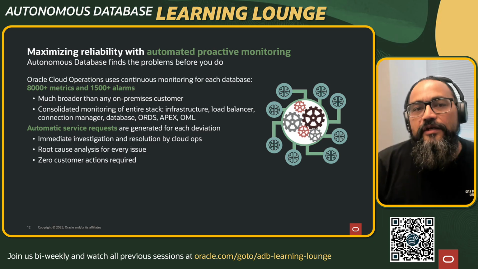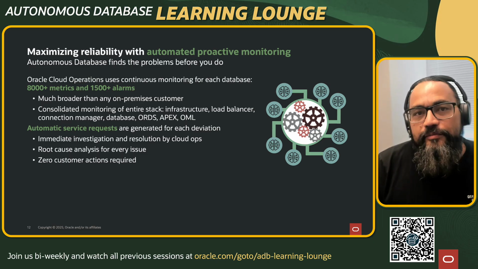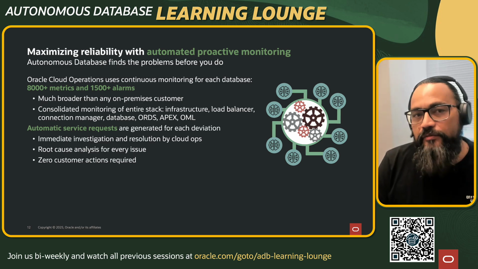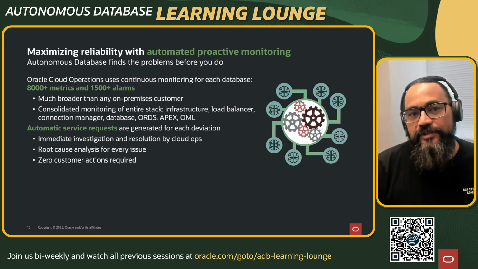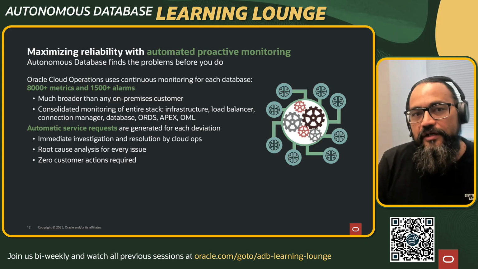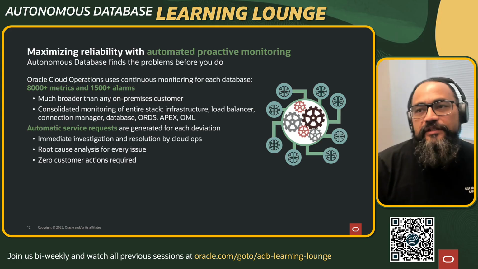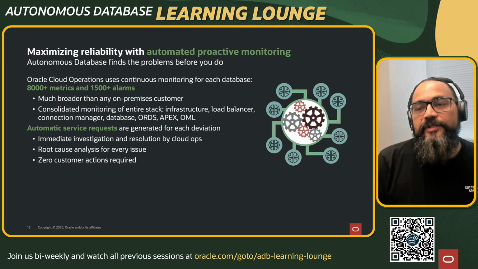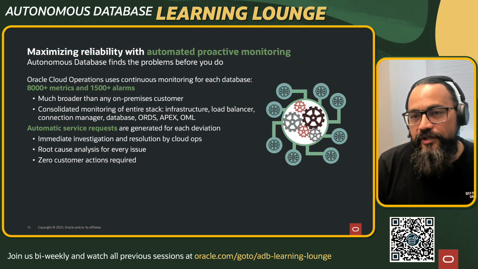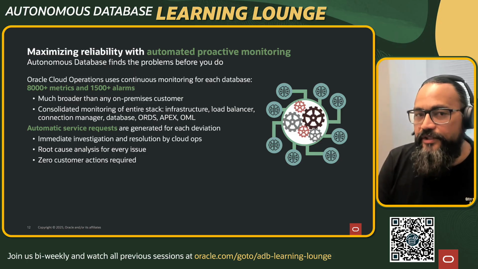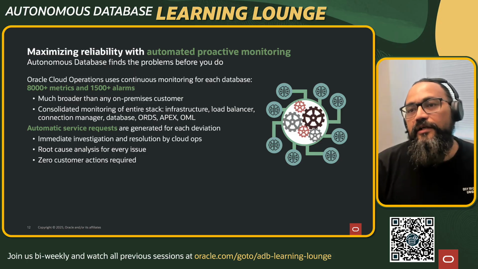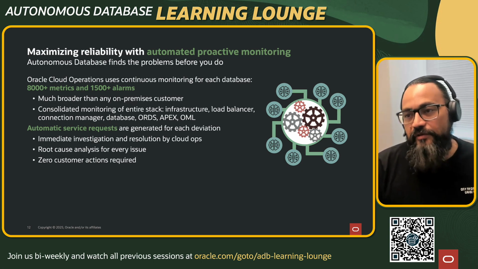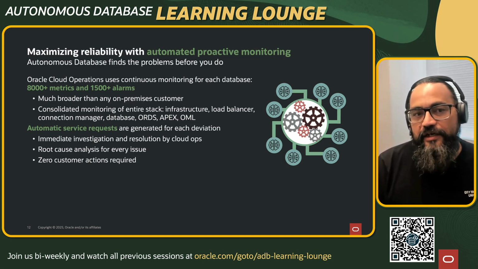Going ahead, how are we able to do this? We are able to do this because our cloud operations team has almost 8,000 metrics which they are monitoring, and out of this 8,000, there are about 1,500 which are really alarms. Alarms typically result in a pager call to the on-call ops engineer so that he can start triaging immediately and potentially come up with mitigation before the impact to the customer is significantly high.